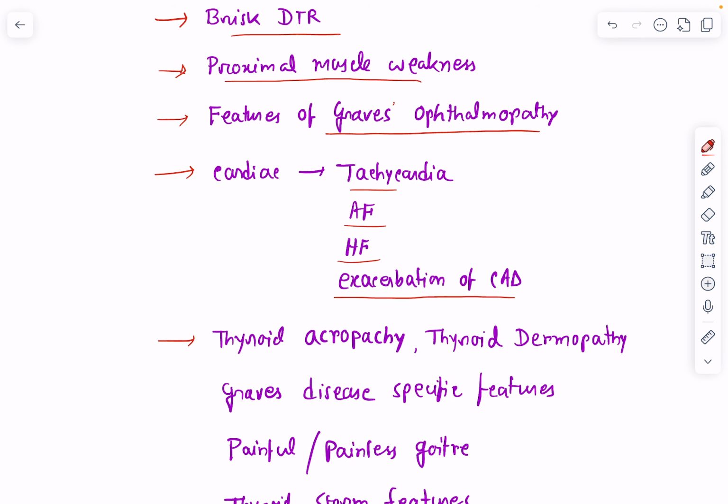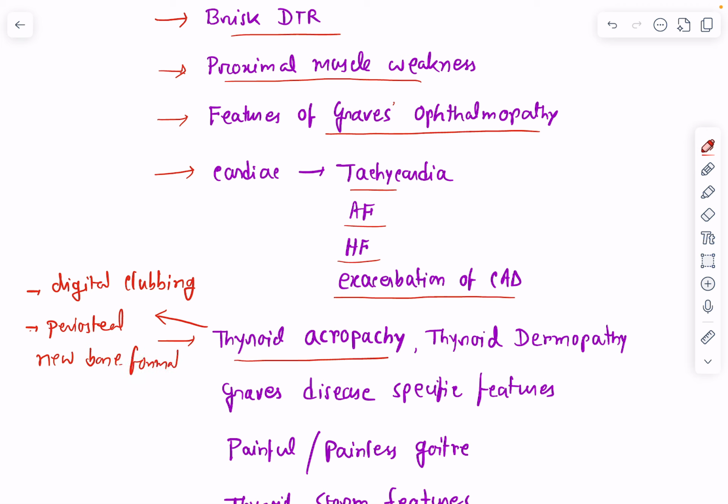Now, there is something known as thyroid acropathy. Okay, what is thyroid acropathy? Thyroid acropathy is usually seen in cases of Graves' disease. Okay, the patient presents with digital clubbing. Okay, they'll have digital clubbing both in hands and feet. There'll be periosteal new bone formation as well. Okay, new bone formation, soft tissue swelling in the digits.